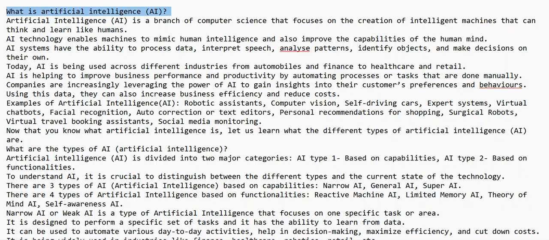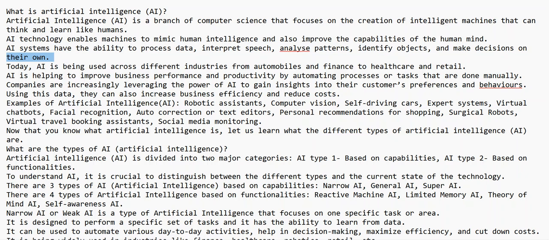What is artificial intelligence, AI? Artificial intelligence, AI, is a branch of computer science that focuses on the creation of intelligent machines that can think and learn like humans. AI technology enables machines to mimic human intelligence and also improve the capabilities of the human mind. AI systems have the ability to process data, interpret speech, analyze patterns, identify objects, and make decisions on their own.